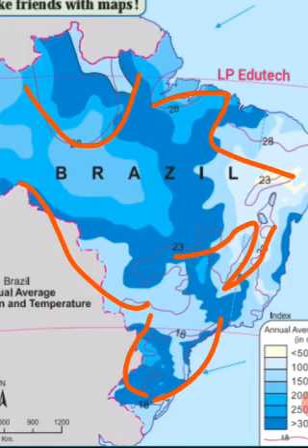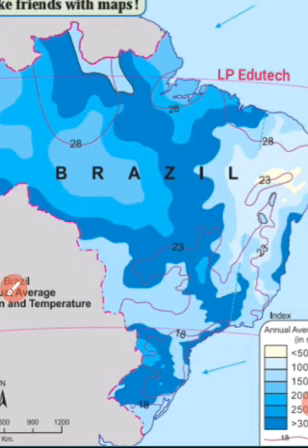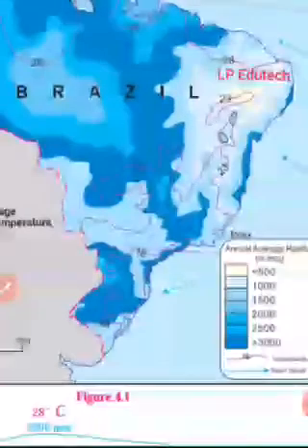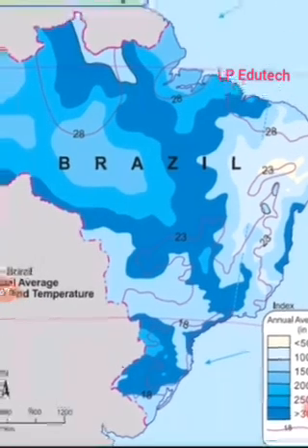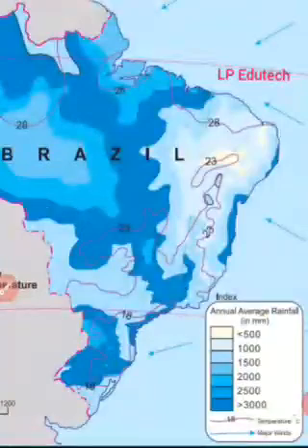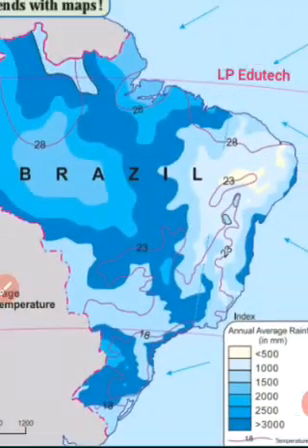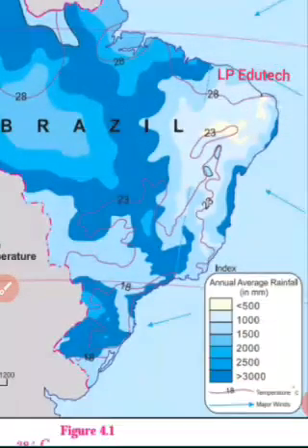The choropleth method is used to show the distribution of annual average rainfall. Only one color is used, and the tints and shades of the same color are used. You can see the blue color, it becomes faint, sometimes it becomes dark, and with the shades of the color the distribution of the rainfall is shown. So it is called the choropleth method. Understood?